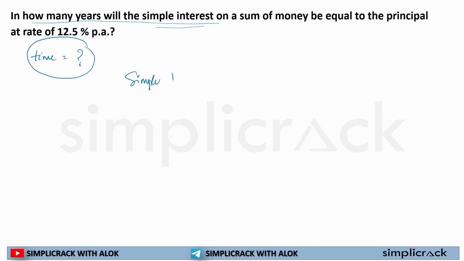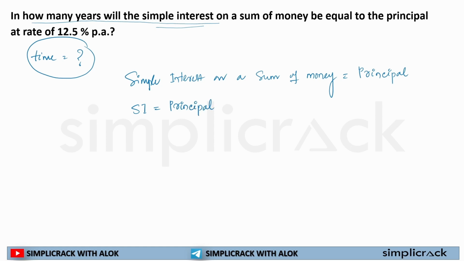Simple interest on a sum of money is equal to principal. So what I can say here in this particular case, whatever my simple interest will be, this will be equal to the principal amount that is being invested.